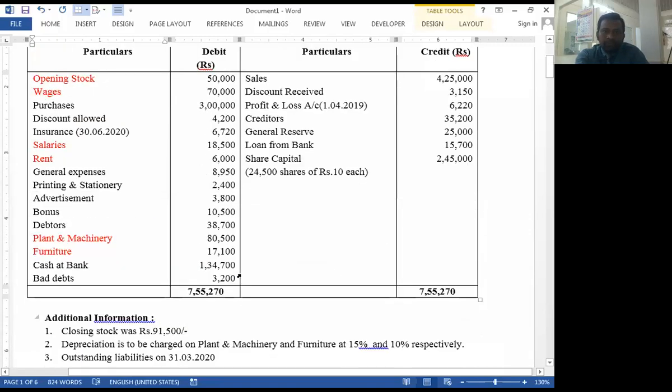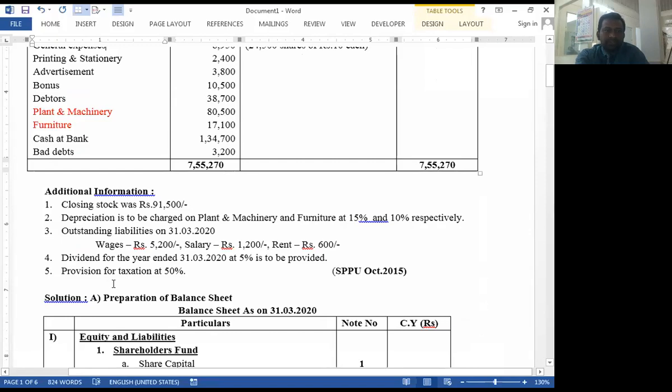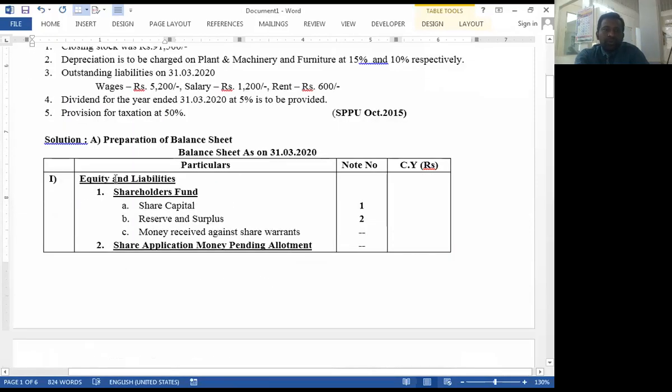The last one is related with the provision for taxation, so it is the proposed provision for taxation or proposed tax liability.